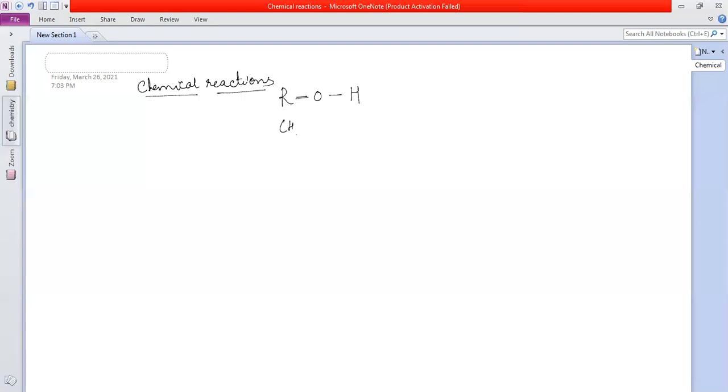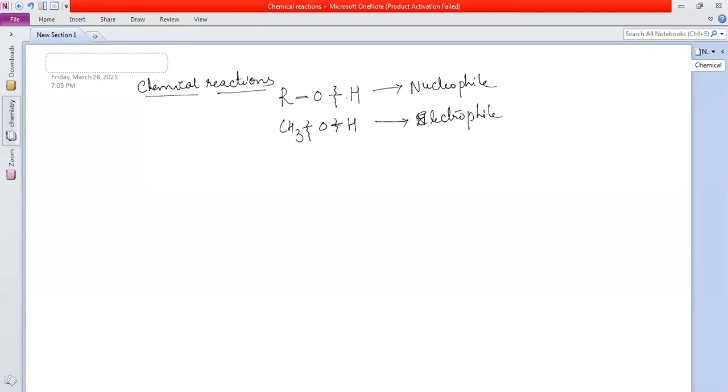I'm taking the simple alcohol, methyl alcohol. The cleavage can happen here, that means OH bond cleavage or CO bond cleavage. Two types of cleavage. If OH bond cleavage is occurring, meaning the bond between O and H is breaking, then it acts as a nucleophile. If the bond between C and O is breaking, that means R and O is breaking, then it acts as an electrophile. I'll show you how.